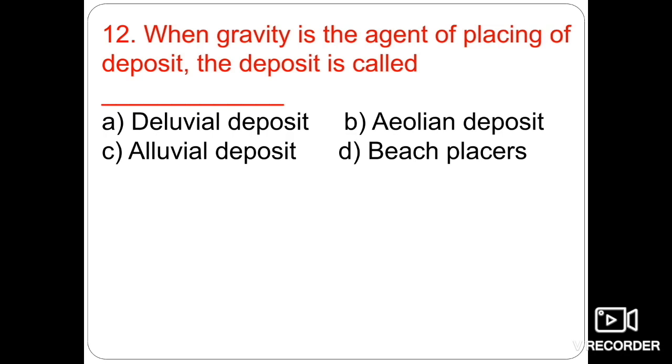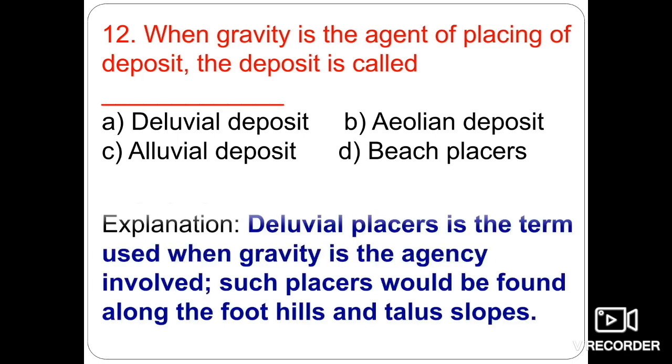Next one is, when gravity is the agent of placing, the deposits are called the diluvial deposits, aeolian deposits, alluvial deposits, or the beach placers. So diluvial placers is the term used when gravity is the agency involved in the process of placer deposits. Such placers would be found along the foothills and the talus slopes.